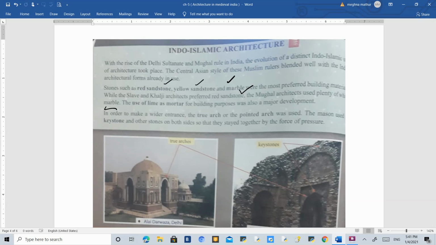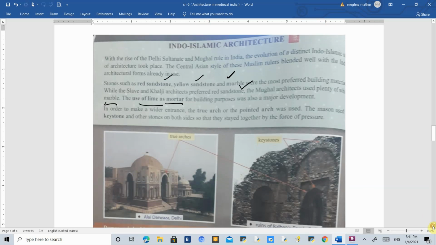Now, when we talk about mortar, what is mortar? Mortar is a kind of building material which helps in fixing two particular stones together. These days we use cement, but at that time, because cement was not invented, the mixture they used to place two stones together was known as lime. So they used lime as a mortar.